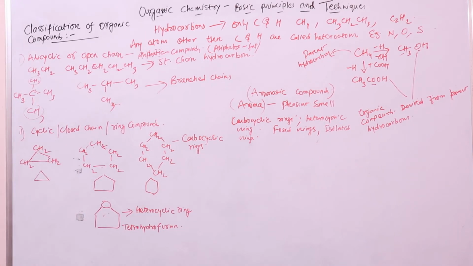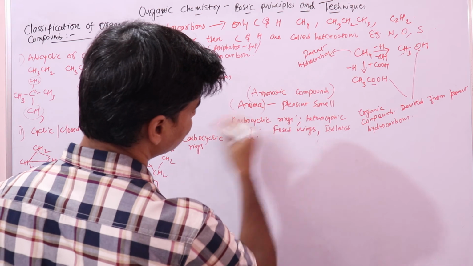So these aromatic compounds, if you just go by the definition, are special types of cyclic unsaturated compounds, right? Benzene is the parent compound. These are all unsaturated compounds, special types of unsaturated compounds, and benzene is their parent compound, right? Now carbocyclic compounds are of two types: compounds that contain benzene ring, and compounds that do not contain benzene ring, right?